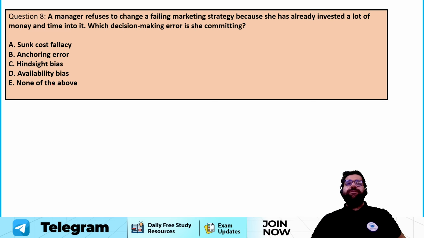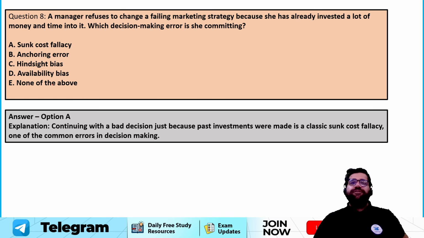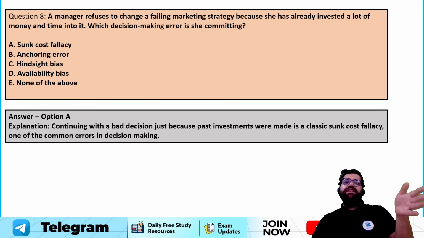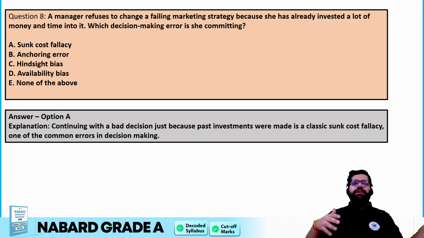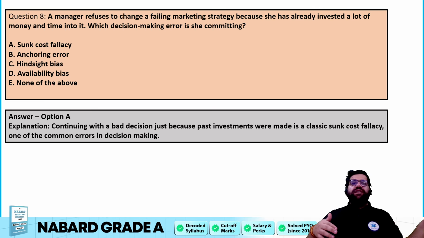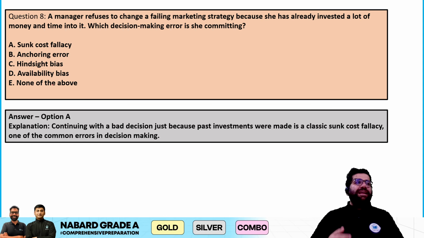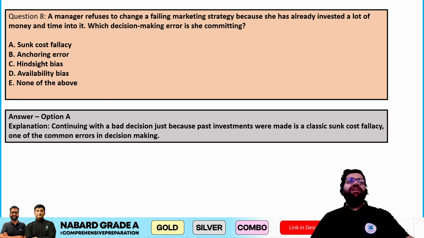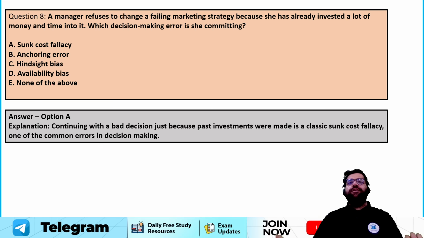This type of decision making error is known as option number A, which is sunk cost fallacy. Sunk cost fallacy means what? That I have already invested a lot in it, so I will not be calling that particular project off. For example, if Adani invests 10,000 crore in a product, and that product is not working, they will still continue with that product because they have invested so much money. It's like, if it is not working in the first year, it will work in the second year. So they will be pumping in more and more money. So that is sunk cost fallacy.